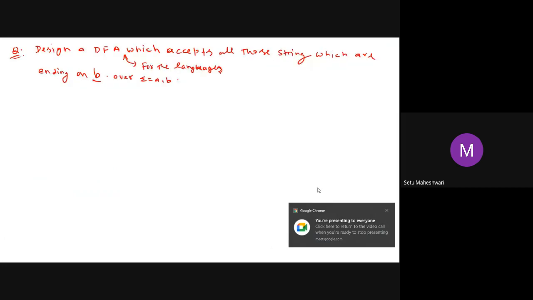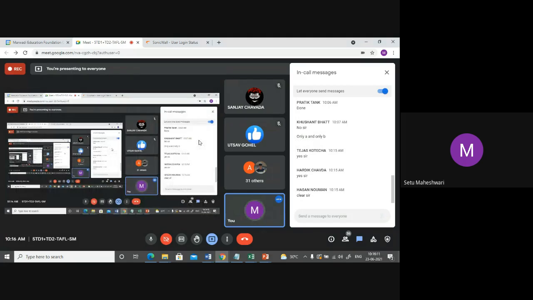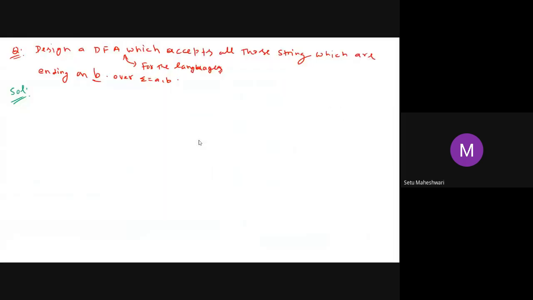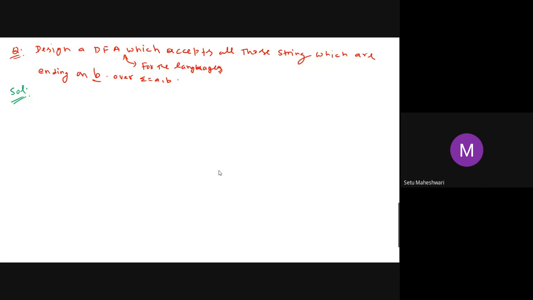Let's move to this question: ending on B. I have given you this to try, and I hope you must have tried it. Now we are supposed to look at its solution. So again, listen to me very, very carefully. The people who found some problem in doing this should listen to me very carefully. I told you that by listening to me, you will develop the thoughts about the questions, right?